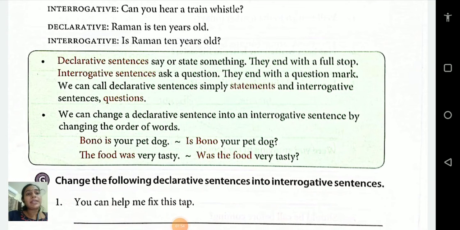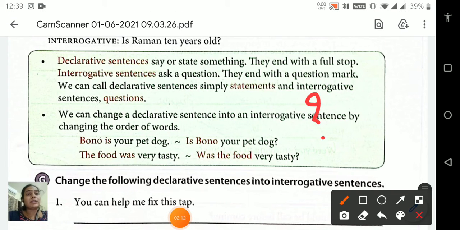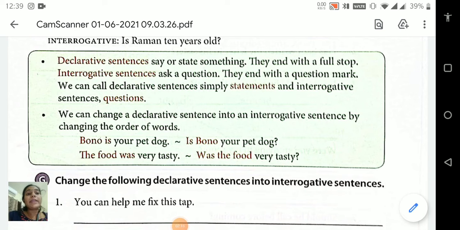Declarative sentences say or state something. They end with a full stop. Interrogative sentences ask a question. They end with a question mark. We can call declarative sentences simply statements, and interrogative sentences like questions.